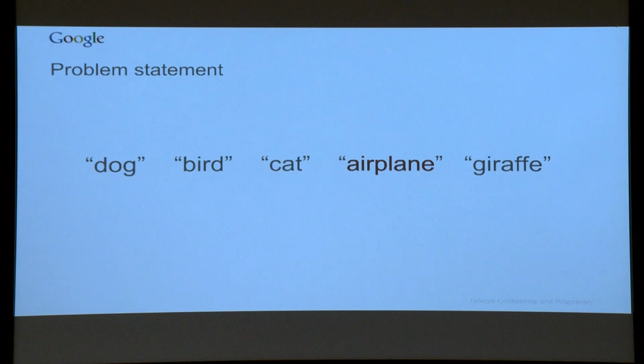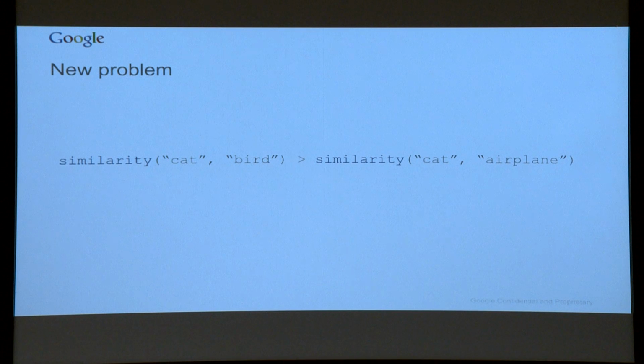Let's say we had some sort of function that told us how similar 2 words are. Just if 2 words are close in meaning to each other. Then we can run it on all the pairs and find the word that's furthest from the other 4. So we're looking for this thing. We want a similarity higher between cat and bird than between cat and airplane. So this is a bit simpler. We only have 2 words now instead of 5. But it still seems like magic, right? How would this work?